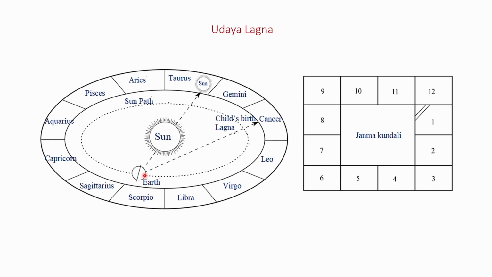During the solar year, the sun stays in one Rashi for 1 month. Sun moves all the 12 Rashis of the zodiac in a solar year.